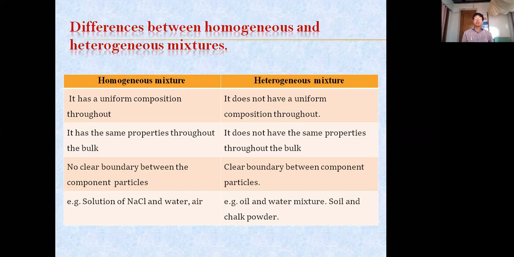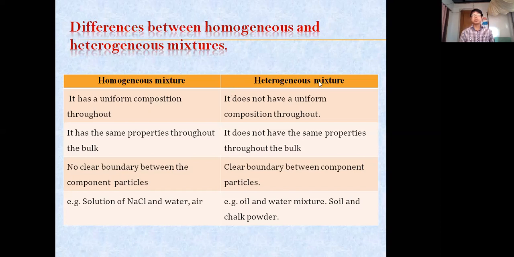Example: when we add NaCl, common salt, in water and get a solution, that is a homogeneous mixture. There is no clear boundary between the particles of the water and the particles of the NaCl. That is why it is called homogeneous.